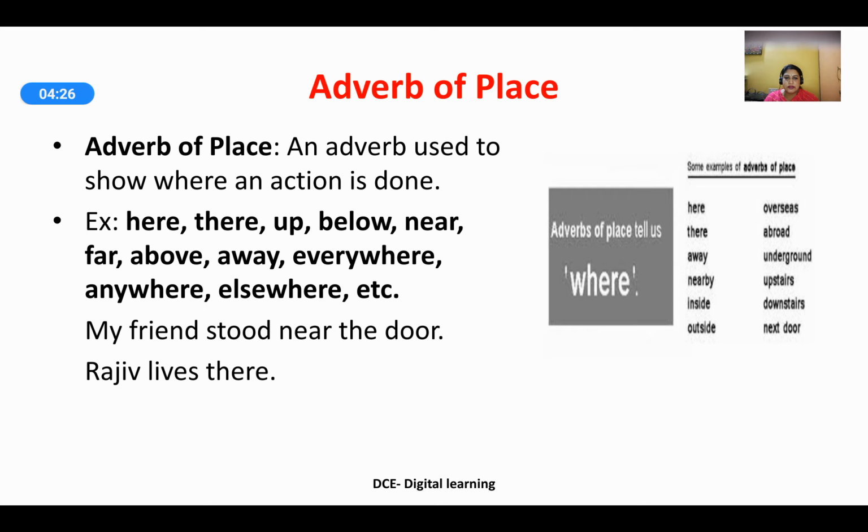Adverb of place. Adverb of place is used to show where an action is done. Action is happening, but where is it happening? For example, here, there, up, below, near, far, above, away, everywhere, anywhere, elsewhere, etc. Two examples are provided here.